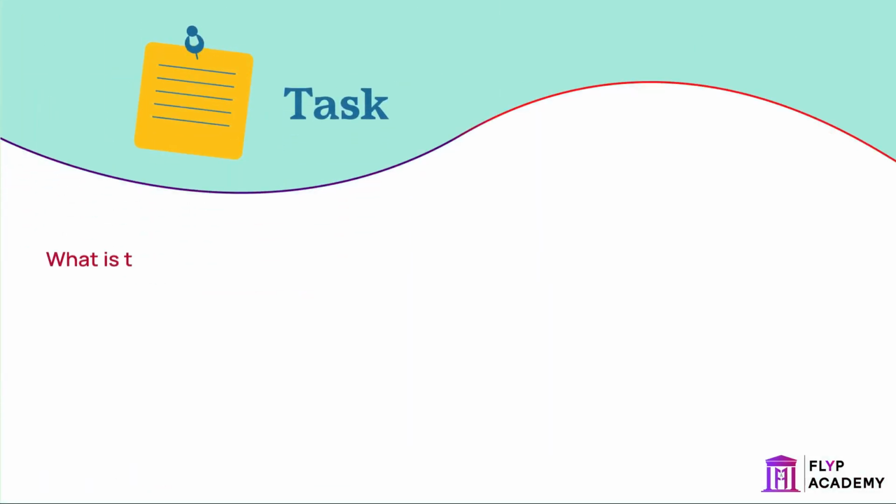Task: what is the name of the gland positioned in the brain? The pituitary gland is found in the brain.